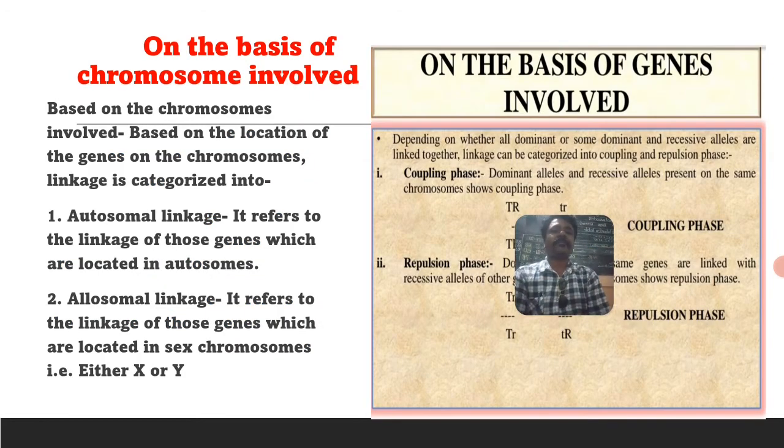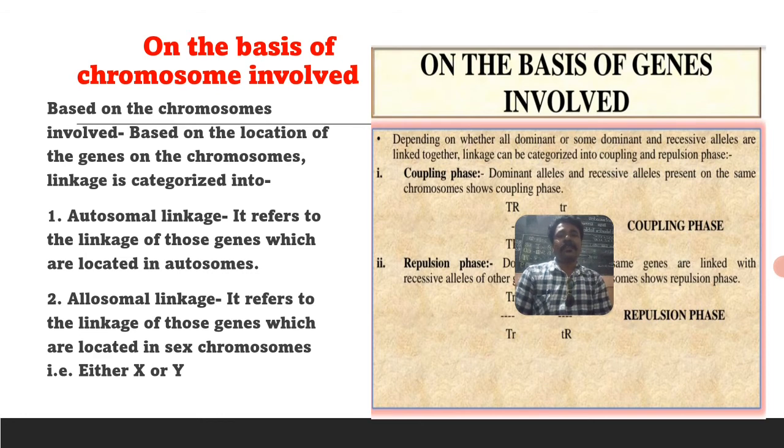Then, on the basis of the chromosomes involved, that is the location of genes on the chromosomes, linkage is categorized into two types: autosomal linkage and allosomal linkage.